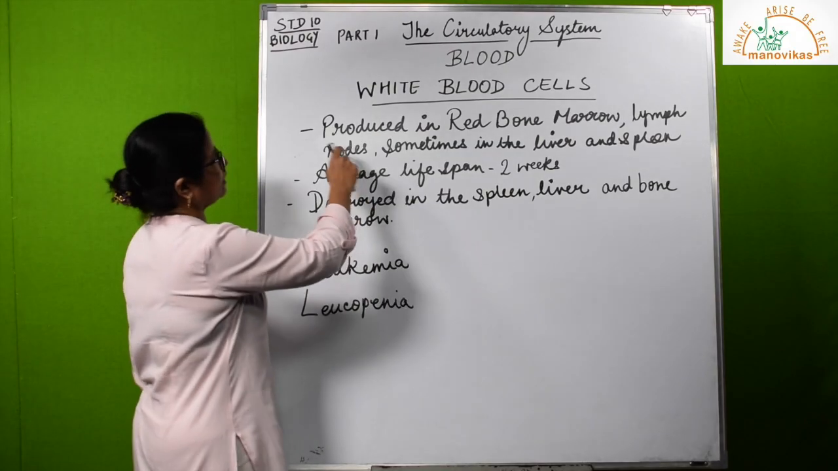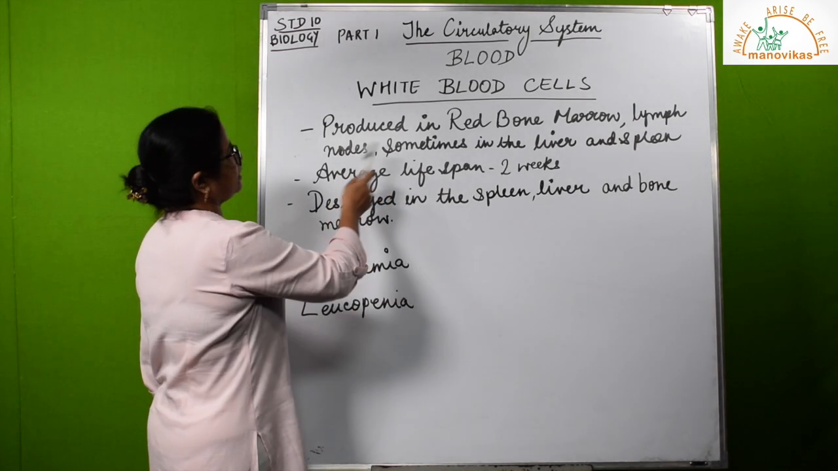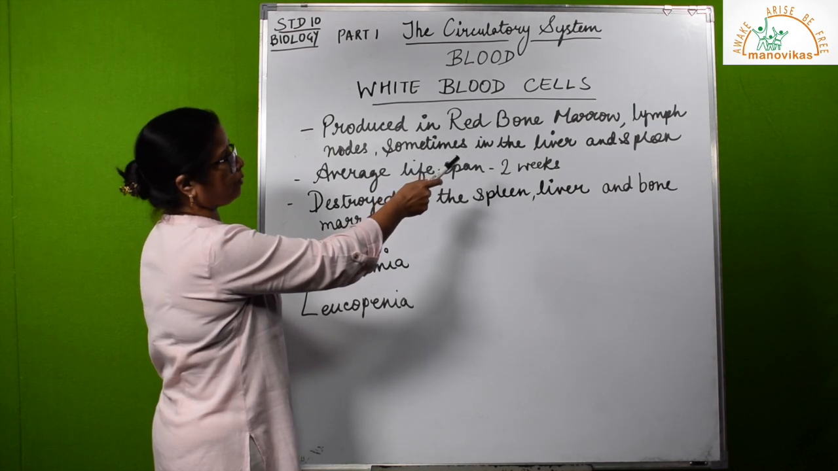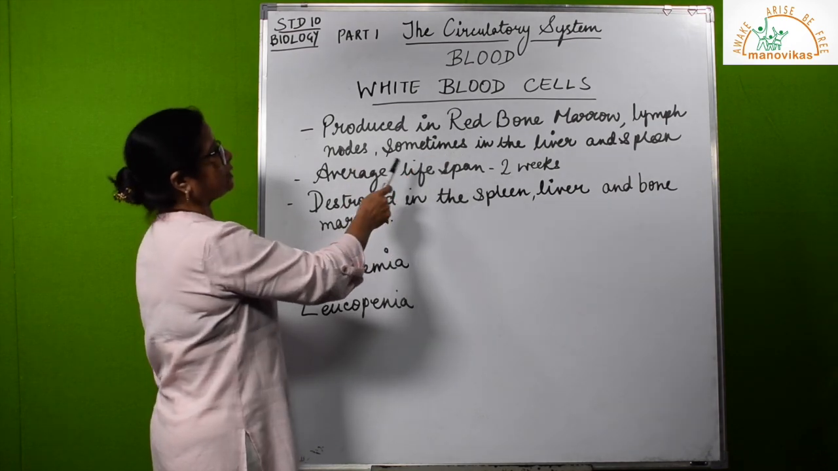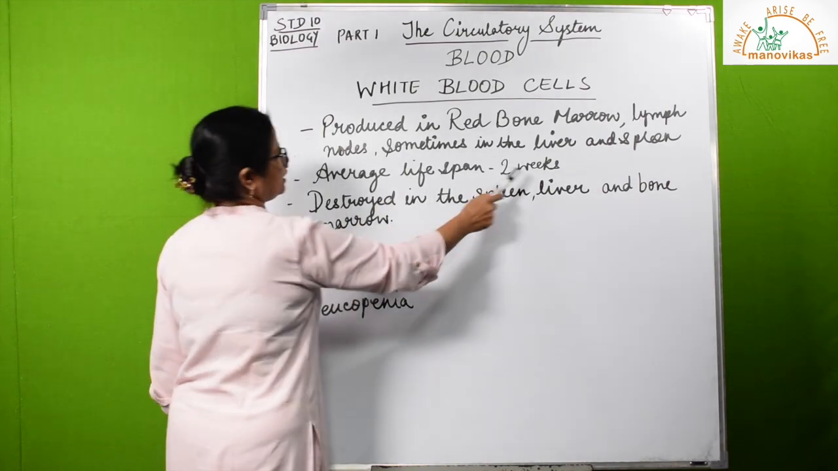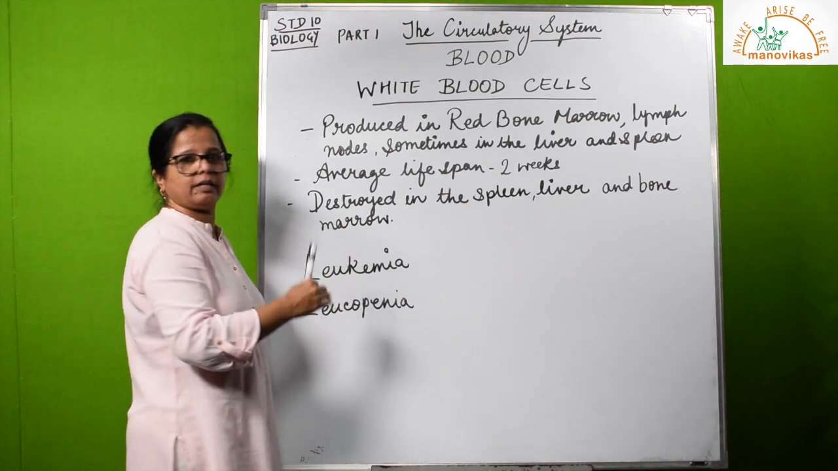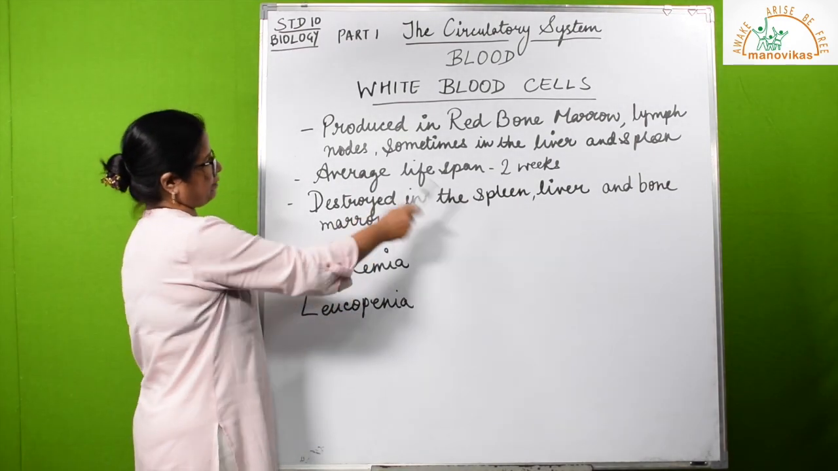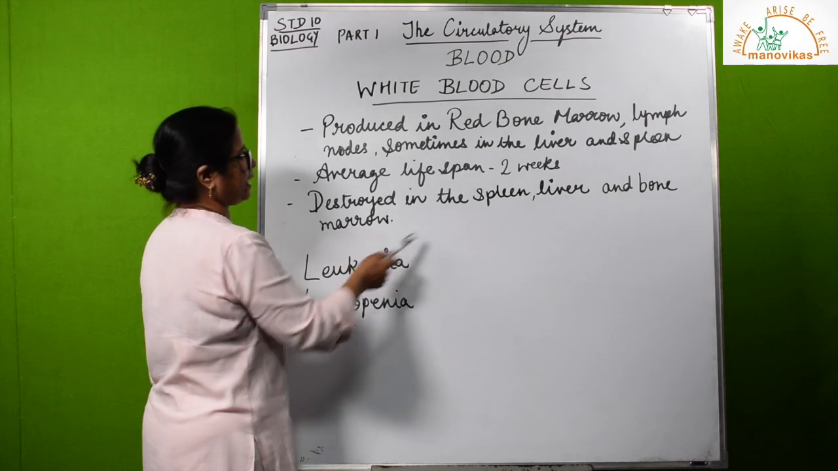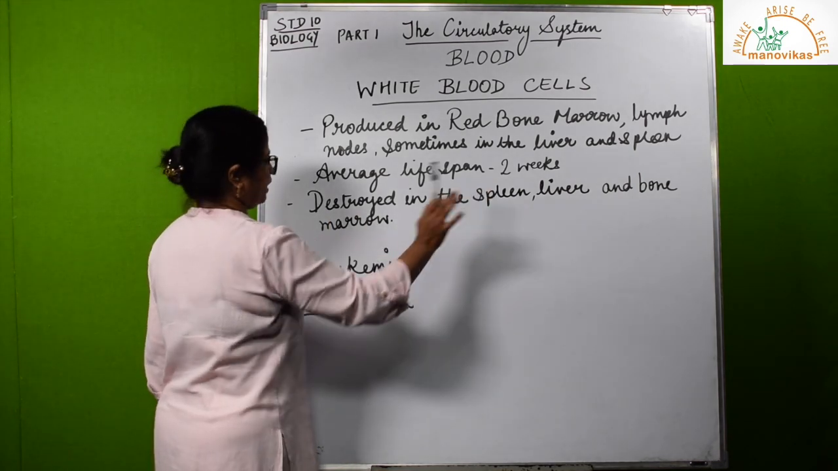Let us now study the white blood cells. These are some features of the white blood cells. Where are they produced? In the red bone marrow, in the lymph nodes, sometimes even in the liver and spleen. The average lifespan is about 2 weeks, but neutrophils are destroyed in a few hours. So it depends. This is just an average number. Where are they destroyed? Same as the RBC is destroyed, in the spleen, liver and bone marrow.